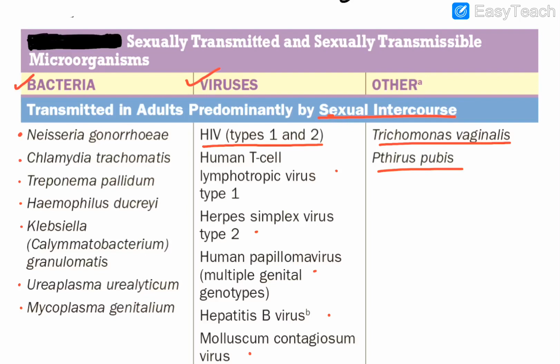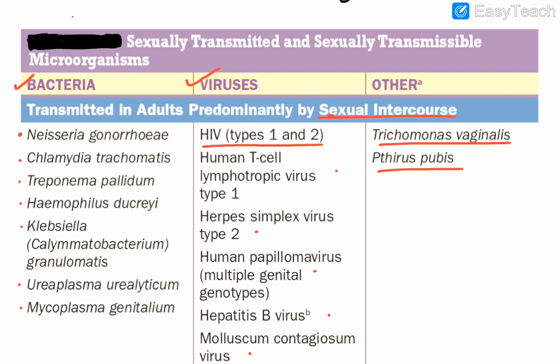If they want to make a question regarding this, they can ask: the following are transmitted predominantly by sexual intercourse, except. So you need to remember this whole list. These are the common ones which cause most of the infections, also genital ulcers. You need to remember not all but a few of them. HIV and HTLV are RNA viruses, and the rest are DNA viruses. Trichomonas vaginalis is a protozoa, and Phthirus pubis too is predominantly transmitted by sexual intercourse, first thing.